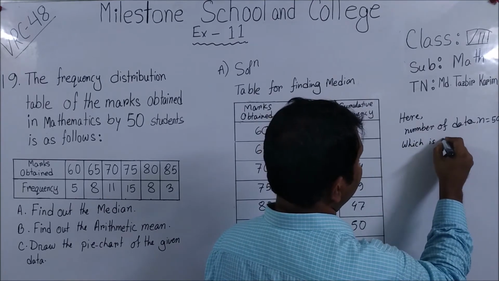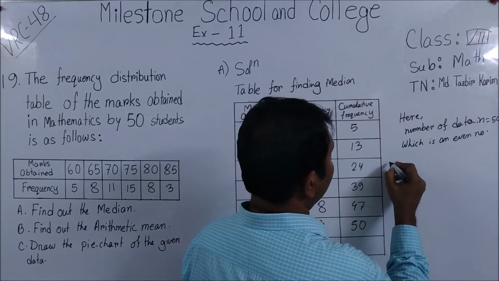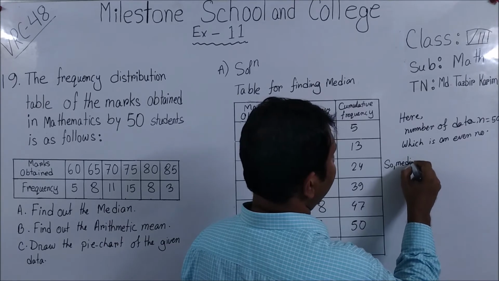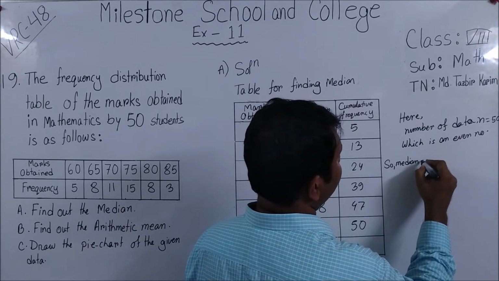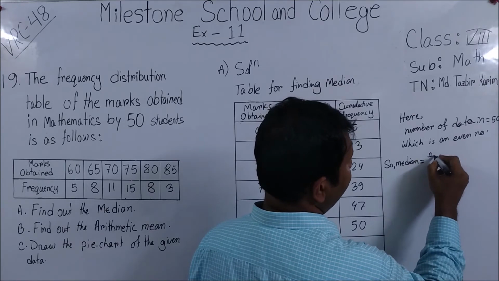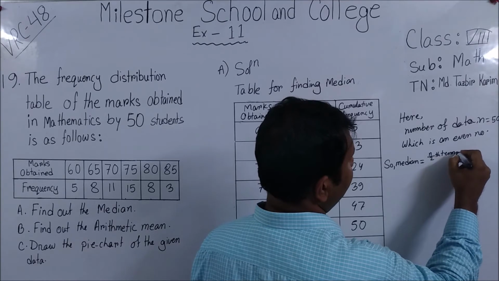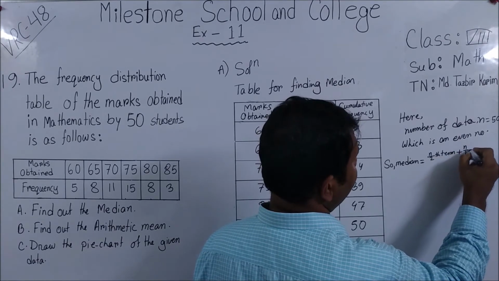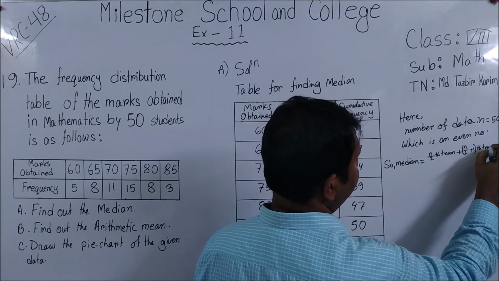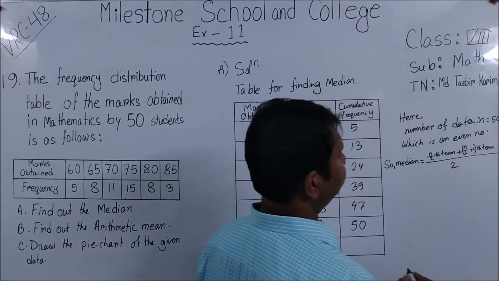Which is an even number. So, median equal to, we know the formula, that is for even number, the n by 2th term plus the n by 2 plus 1th term, by 2.